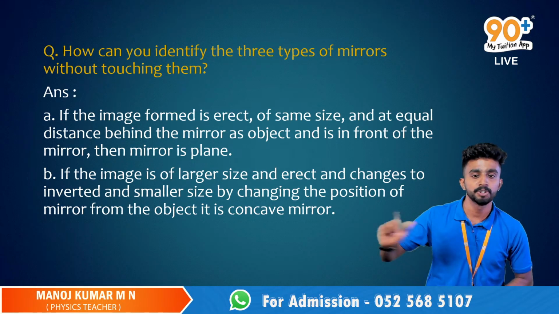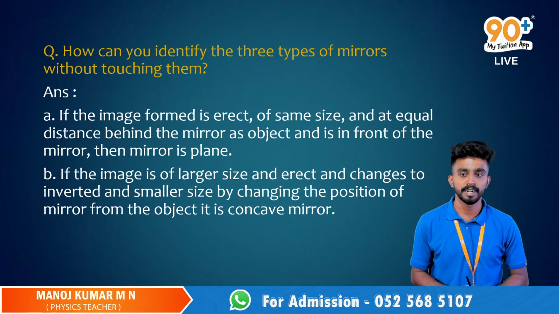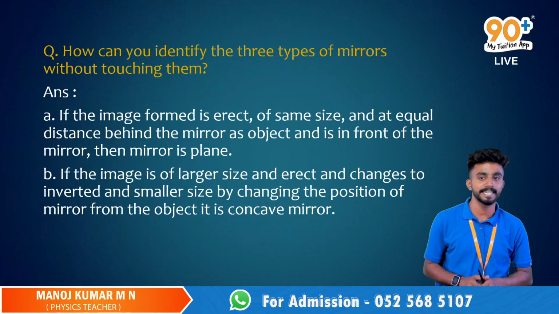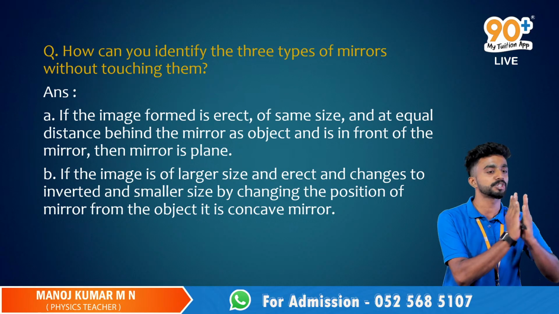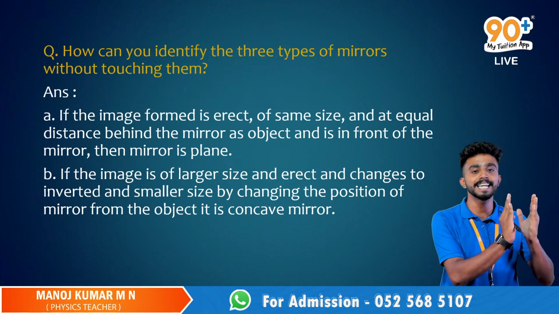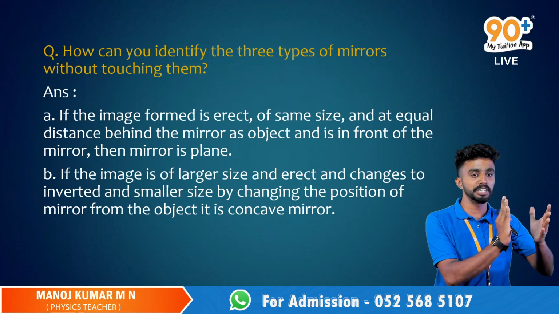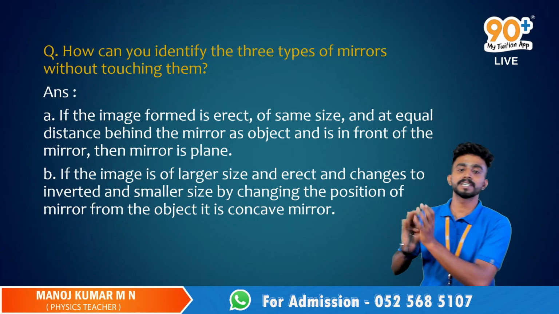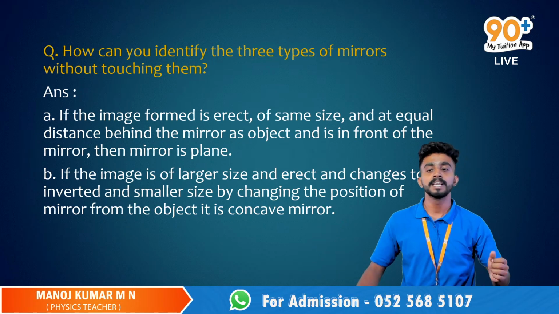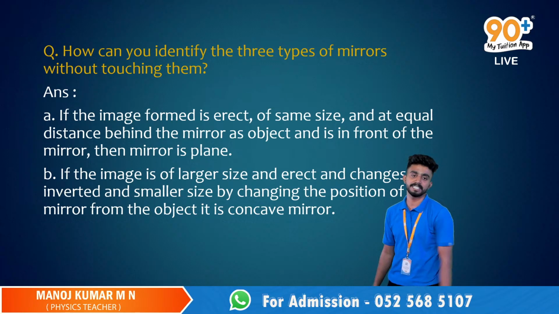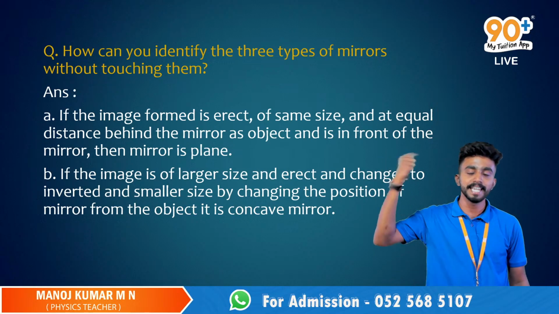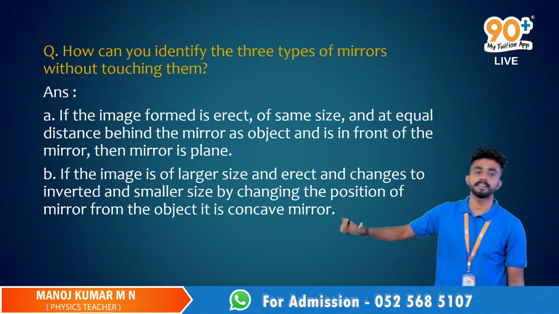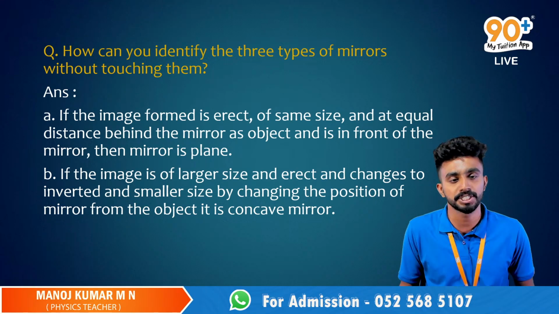Everyone nod your head only if you got the concept. Understood why? In the case of a concave mirror image formation, we have learned it, right? Only in the last case, when the object was closer to the pole, we got an enlarged image and it was erect as well. But in the next case, when we are keeping the object away from the mirror, what is happening? We are getting a diminished or smaller size, and the image will be inverted. So if you know all these features, we can identify a concave mirror without touching it.